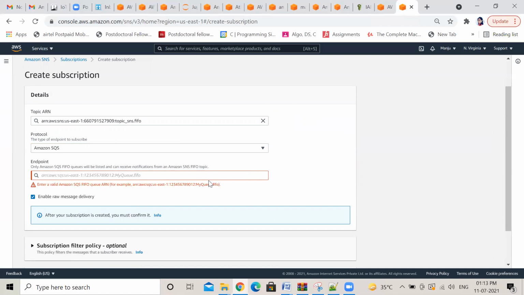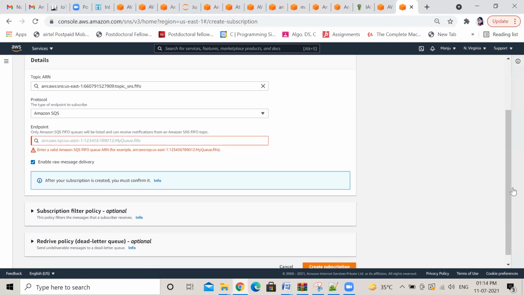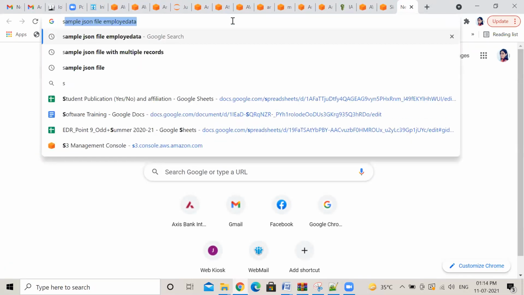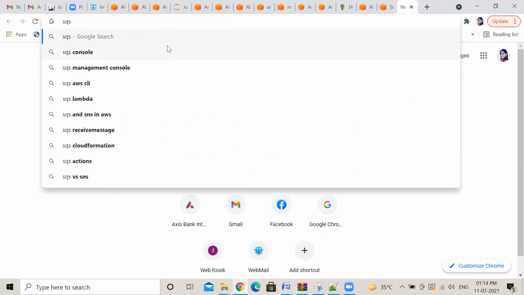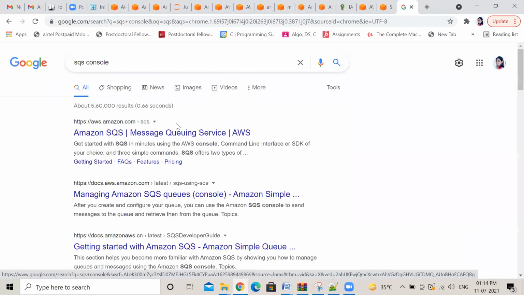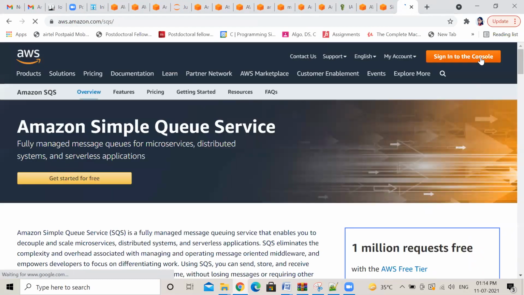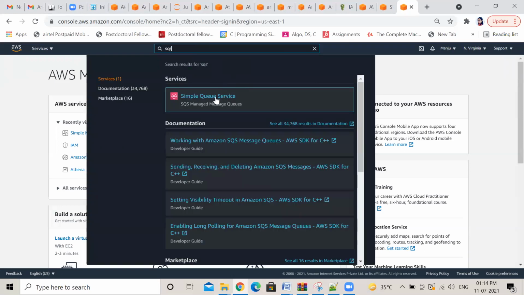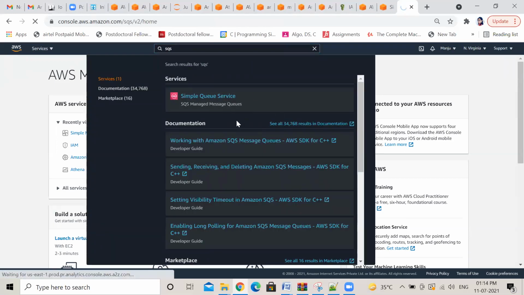Okay, for example, okay. You open SQS in another tab. Yeah, just type SQS at the console. Click there.